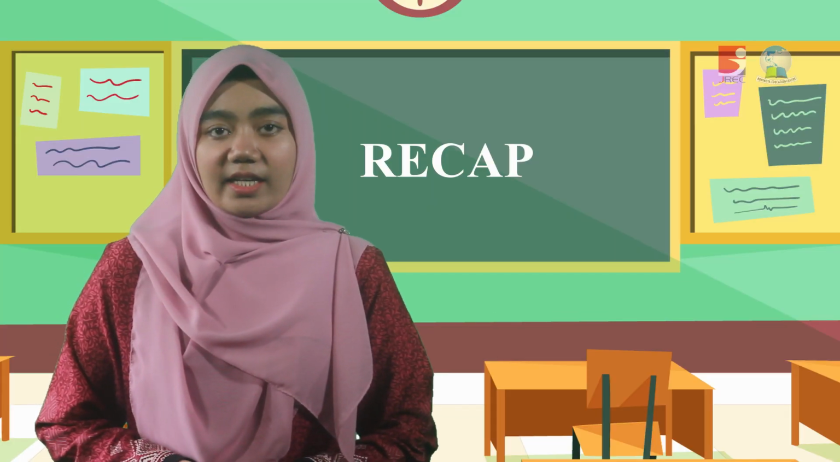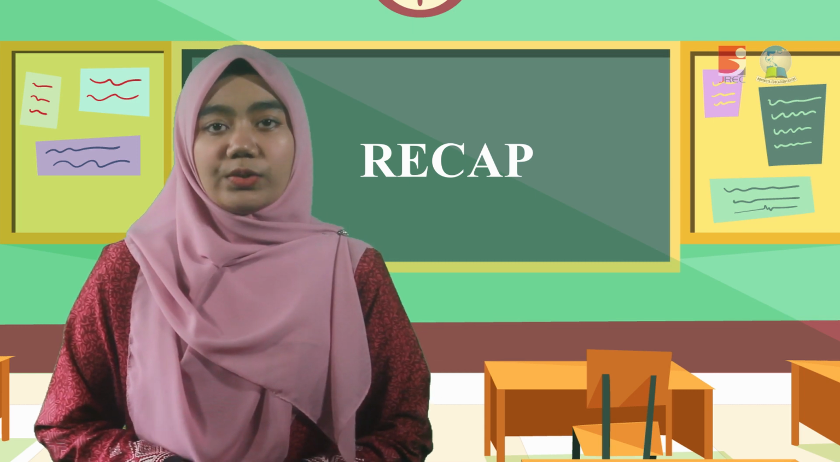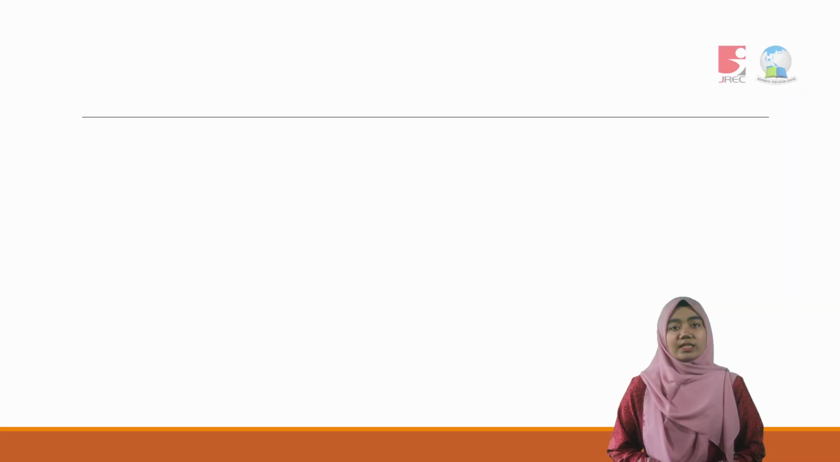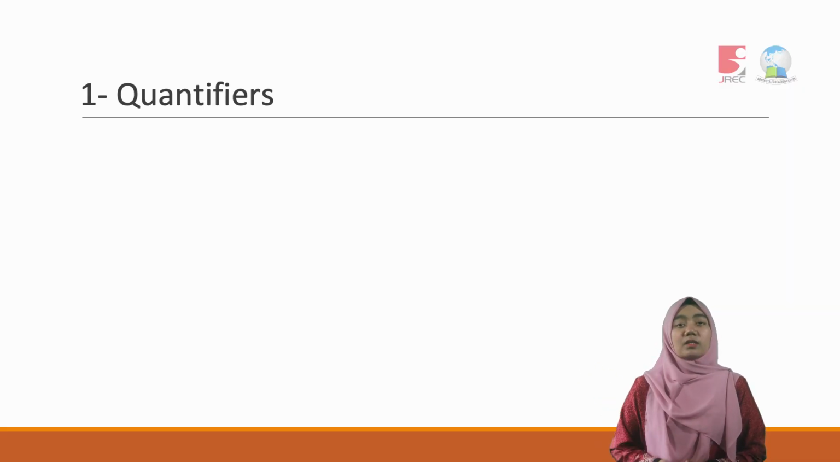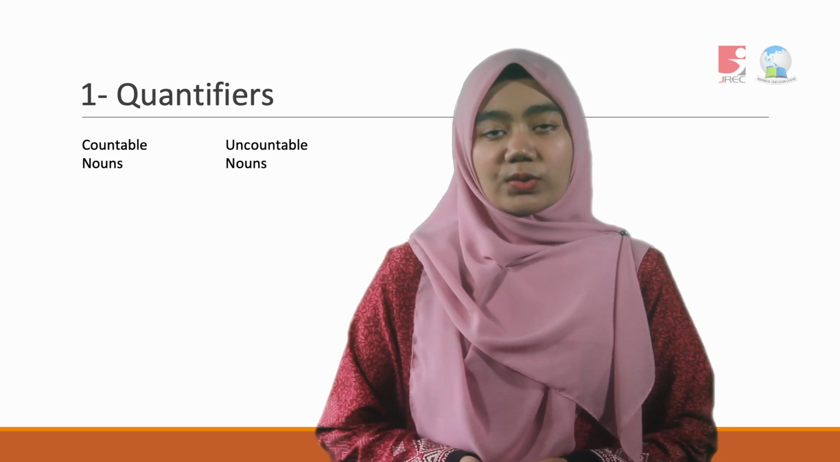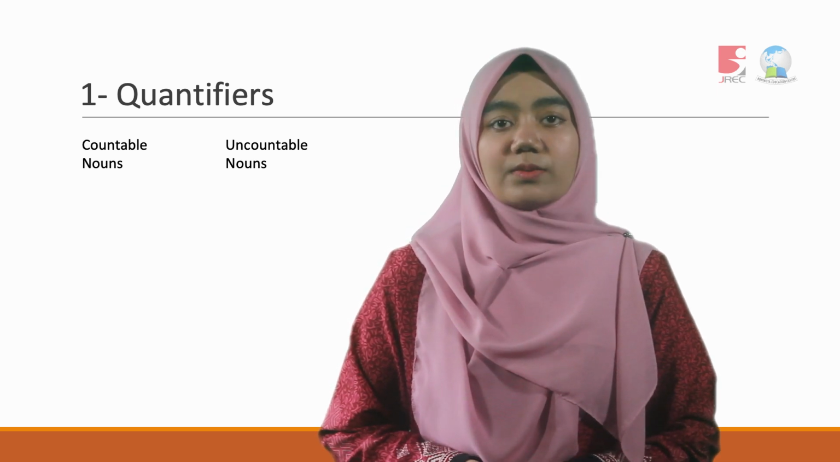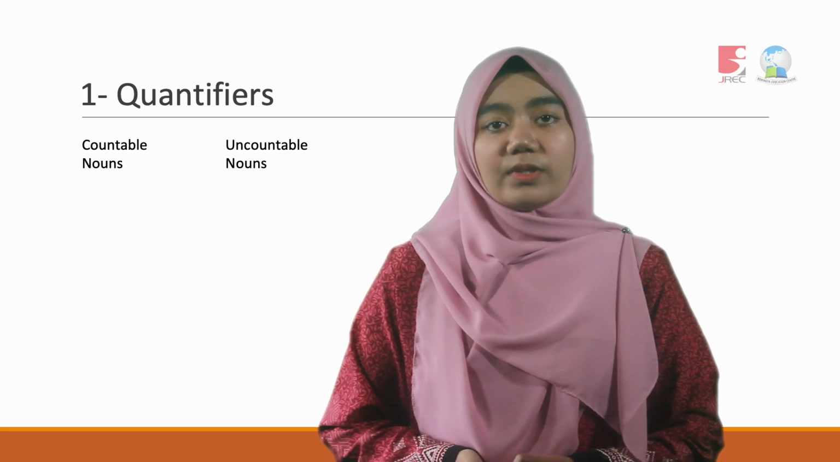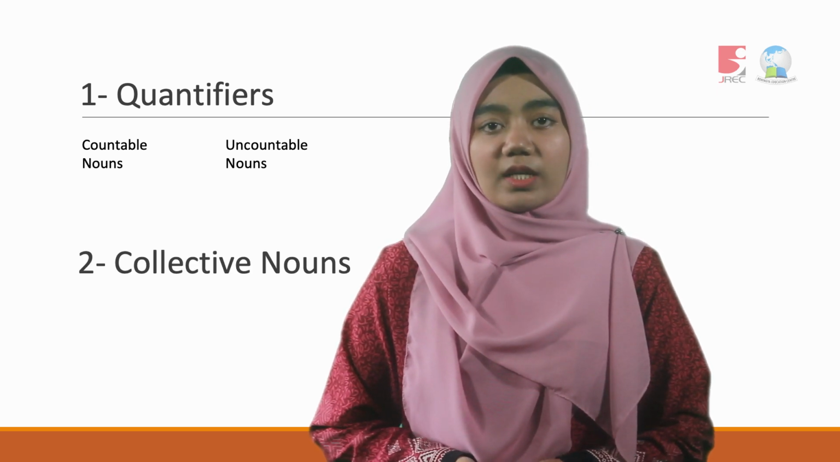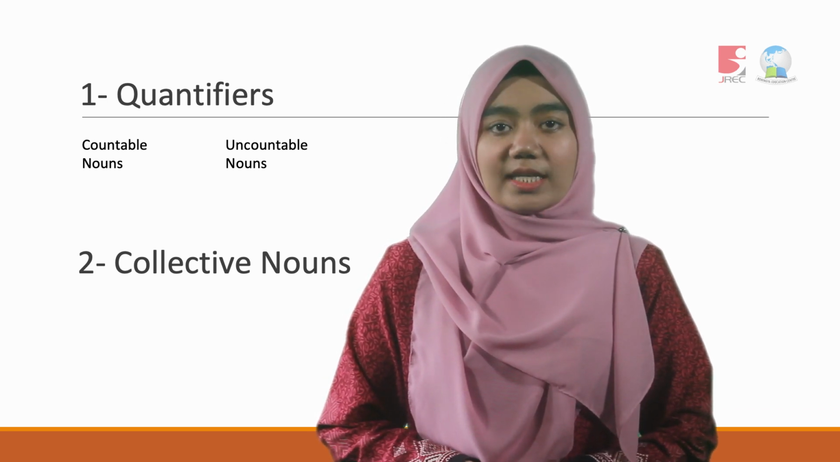Now we are already at the end of our lesson. Let me do some recap with all of you. In the first lesson, we just learned about quantifiers, which may be used with countable nouns and uncountable nouns. You must make sure to do some exercises in order to use the correct quantifier for each countable and uncountable noun. And as you can see, before this, there were a lot of examples for collective nouns. So in order to remember, you need to do a lot of exercises.